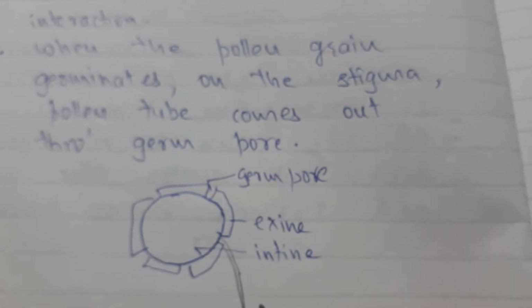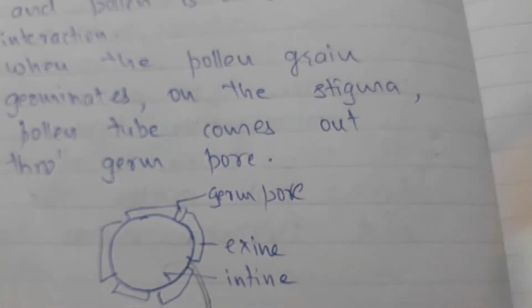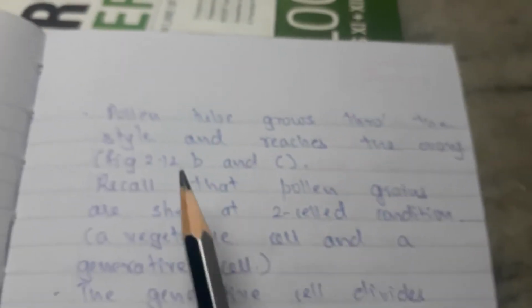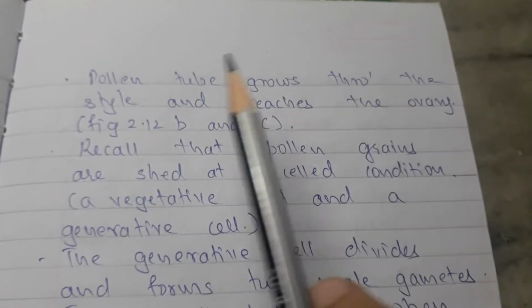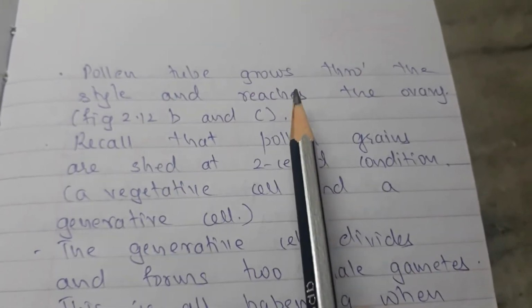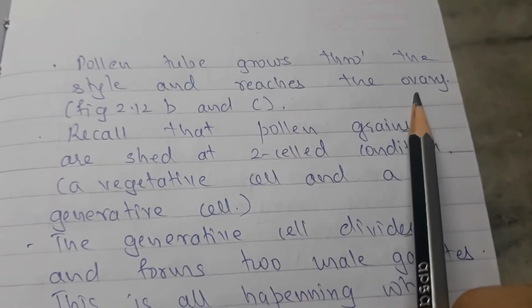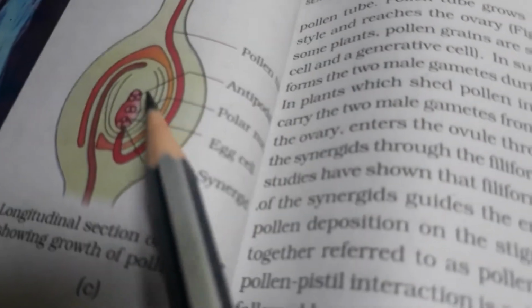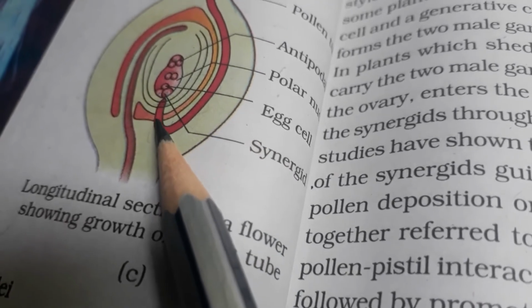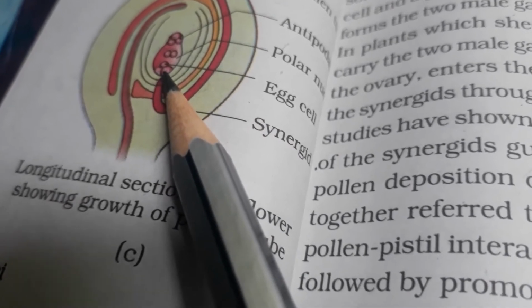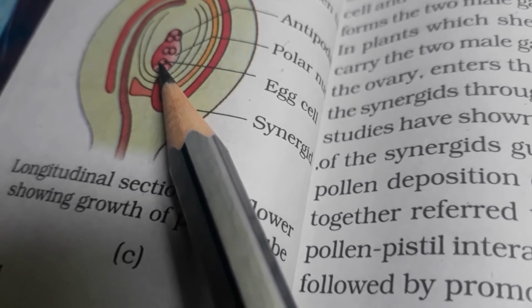Now successfully the pollen tube would be formed. The pollen tube grows through the style and reaches the ovary. Here is the embryo sac, in the ovary. So the pollen tube is entering like this, and these are the 3 cells over here.